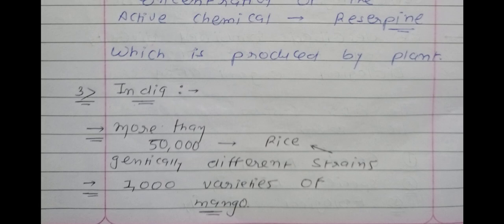So 3 examples are there. First is Sarpagandha, second one rice 50,000, third one is mango 1,000. So it is one type of genetic diversity. You will remember, in the first point only a single species is included. Second point, the example of Sarpagandha. Third point, the example of rice as well as the example of mango. Remember, rice 50,000 strains, mango 1,000 varieties. So genetic diversity is completed here.